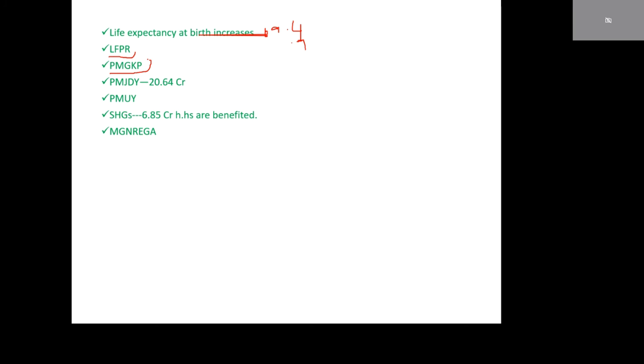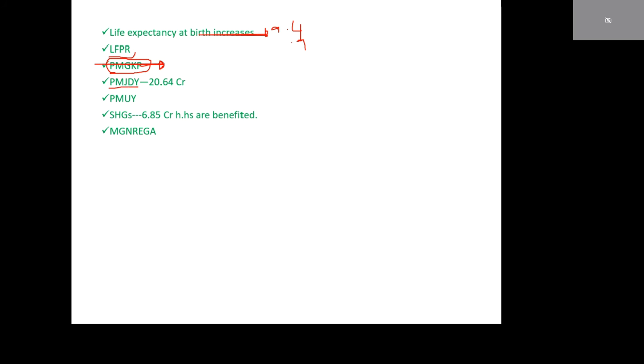Pradhan Mantri Garib Kalyan package. Under this scheme, old age pensions are given to old persons, that is 1,000 rupees per month.